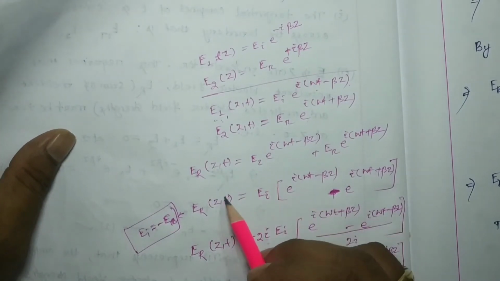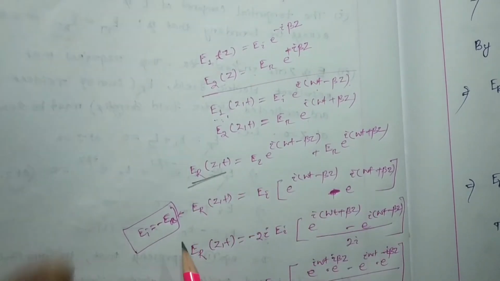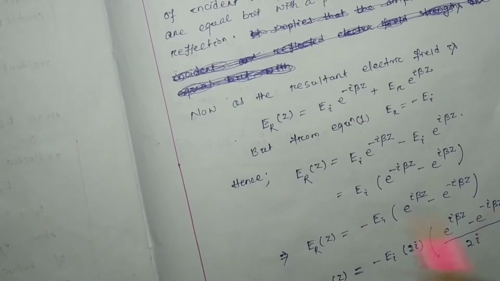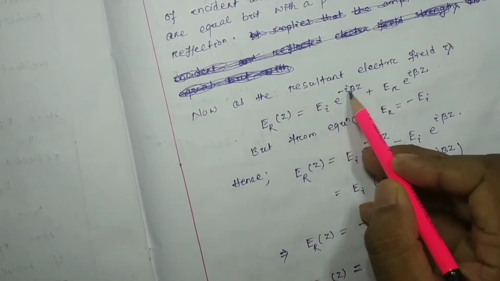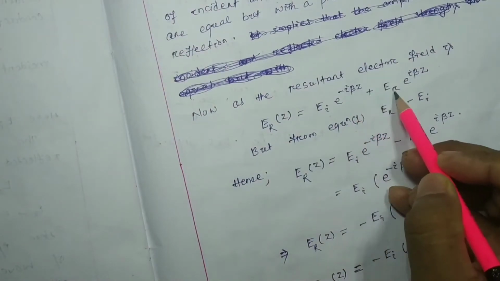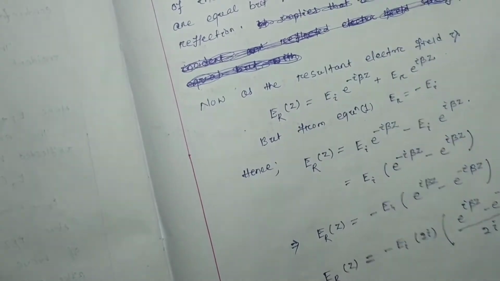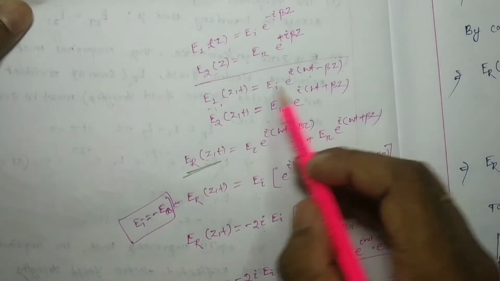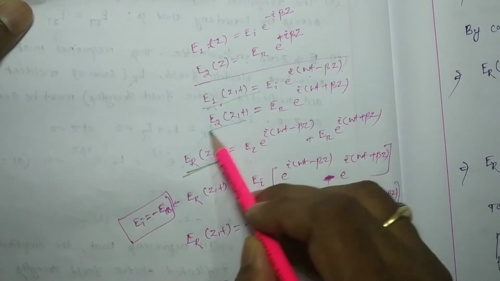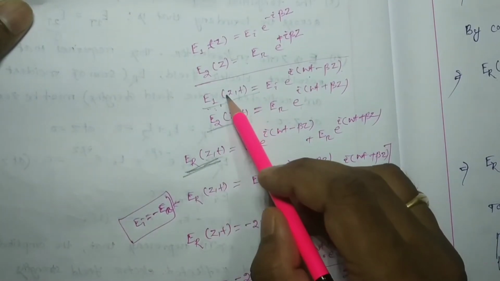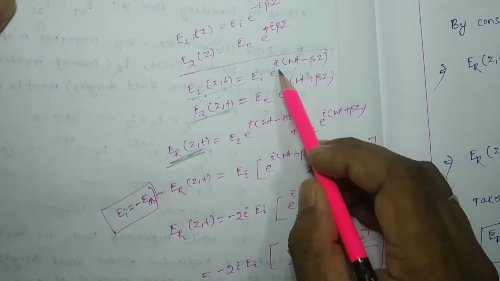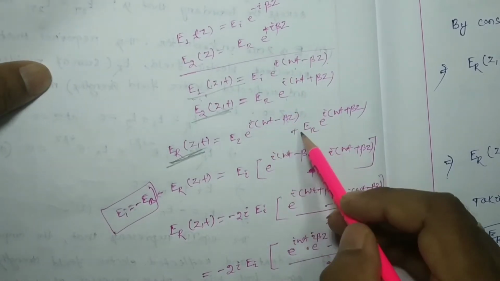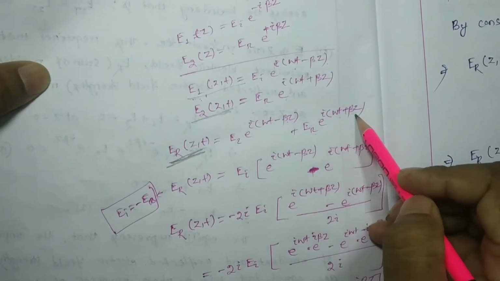That means the resultant electric field was how much? It is E_I e^(-iβz) plus E_R e^(iβz). So instead of this, we write in the ωt term: E_I e^(i(ωt minus βz)) is the incident one and this is the reflection one, so the resultant will be this plus this. So E_I e^(i(ωt minus βz)) plus E_R e^(i(ωt plus βz)).